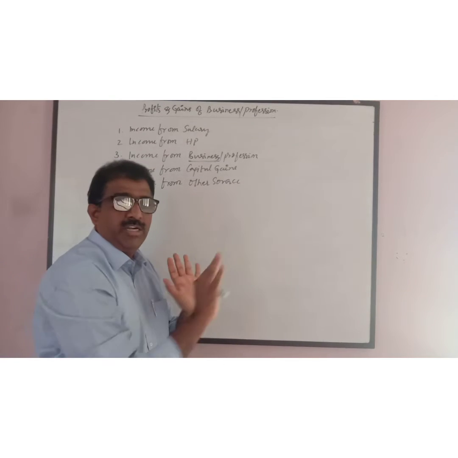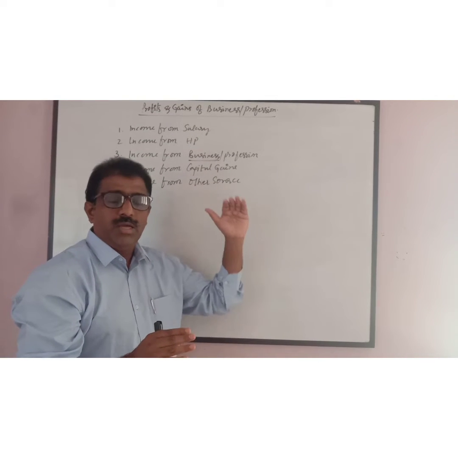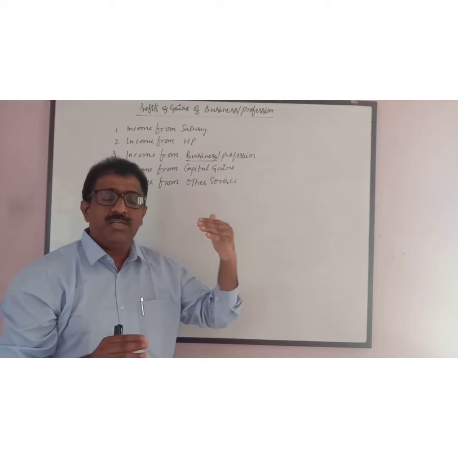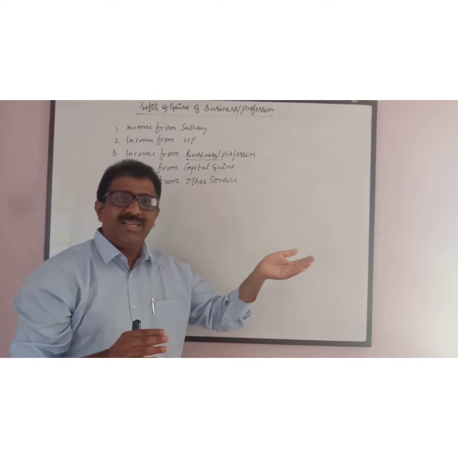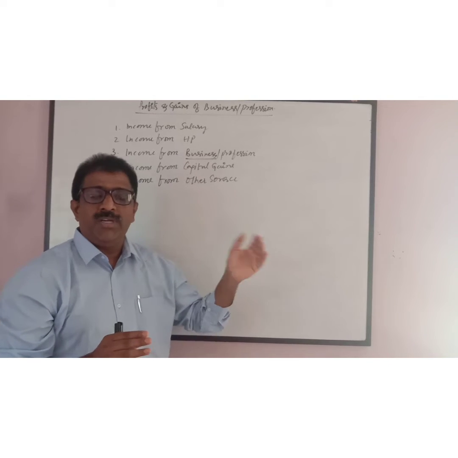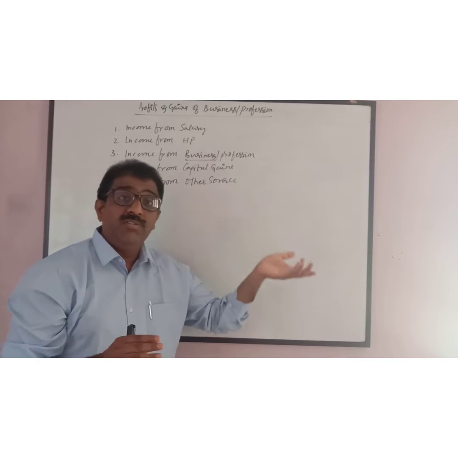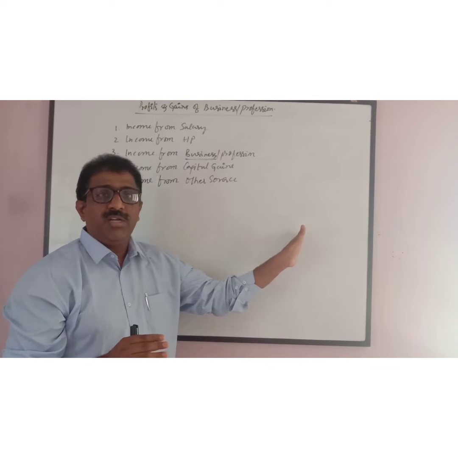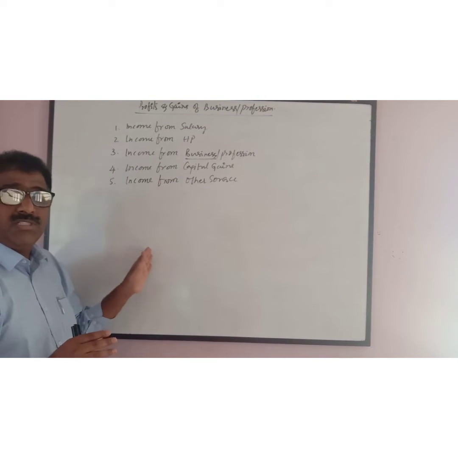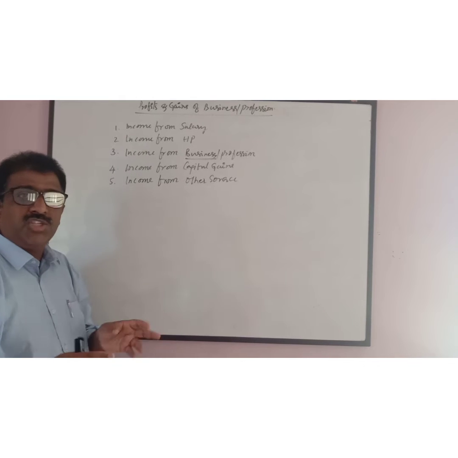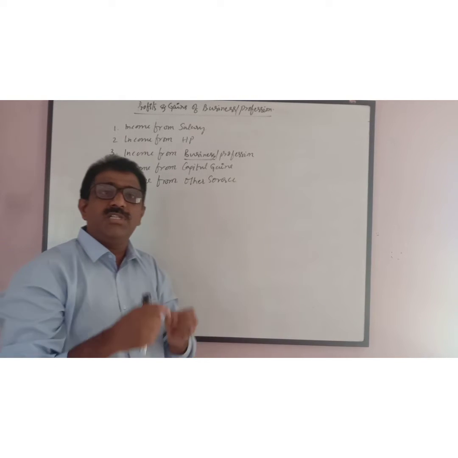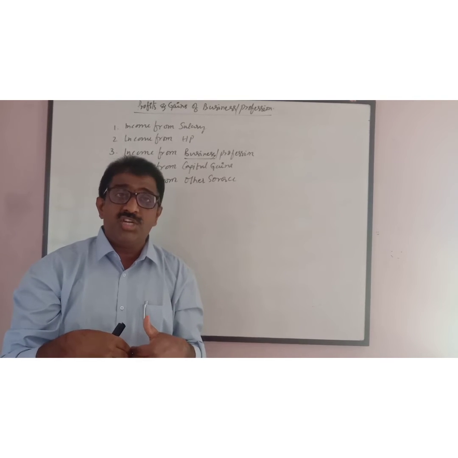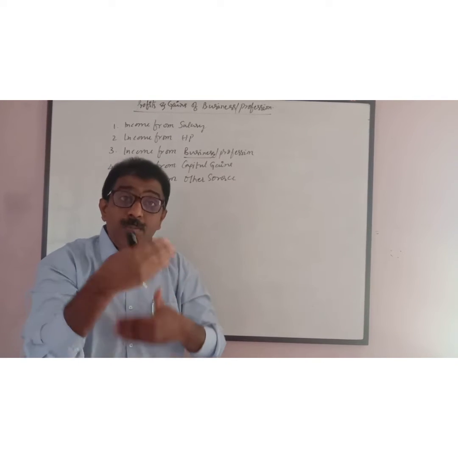All incomes are credited. Apart from business income, he credits all other income like salary, rent received from house property, interest received, dividend received, etc. These will be credited to profit and loss account. Similarly, on the debit side, he writes all the expenditure whether it is related to business or non-business. So we have to take that profit and loss account statement or income statement and recompute.